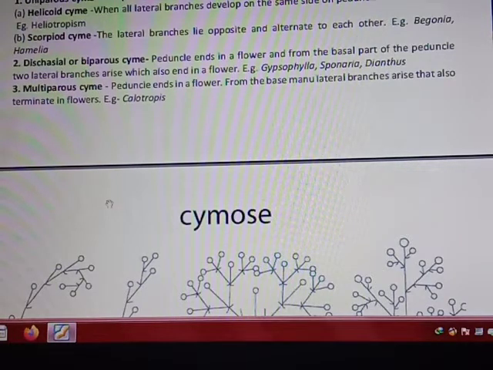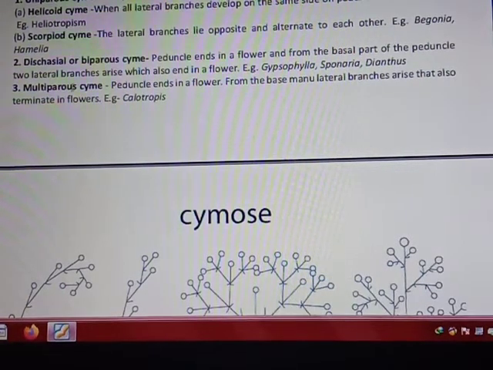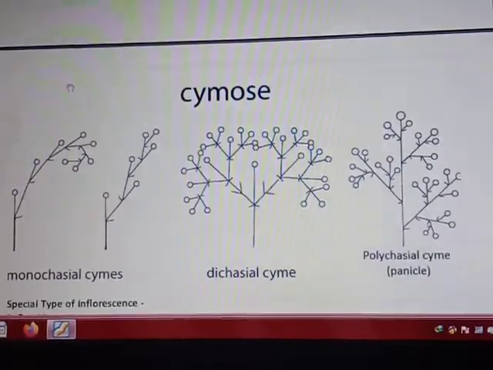In this case, what happens? In case of uniparous or monochasial cyme, only one lateral branch was arising from one point. But in case of dichasial, the peduncle ends in a flower and forms two lateral branches, which arise and give rise to flowers. When one lateral branch is arising, it is uniparous or monochasial, and when two branches are arising, it is dichasial or biparous cyme. Multiparous means that so many lateral branches are arising and giving rise to flowers, as in Calotropis, Datura.